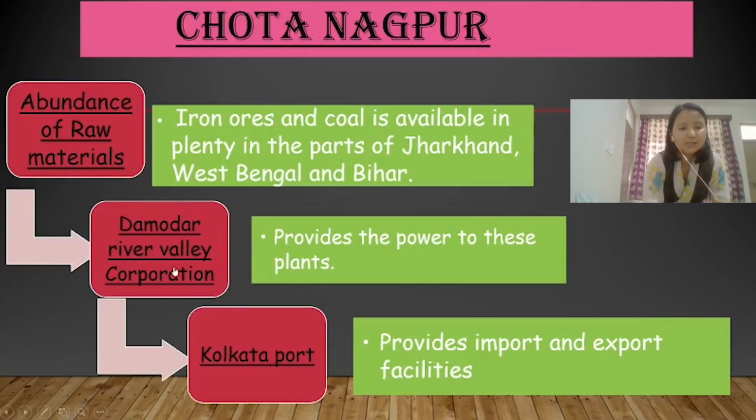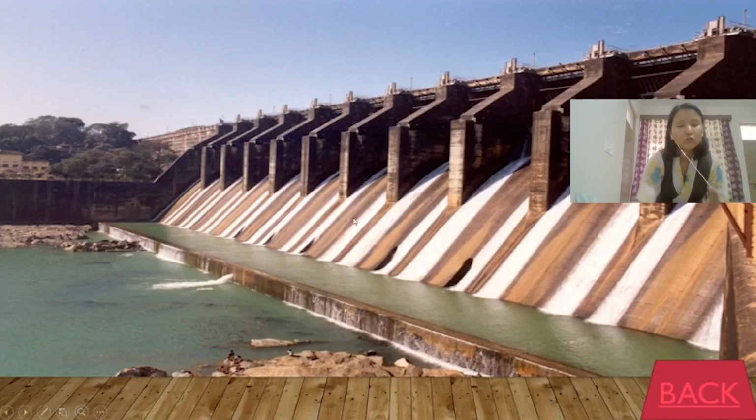Number two is Damodar River Valley Corporation. So this is a corporation under which a dam has been set up near the Damodar River. So this dam is used to generate electricity.